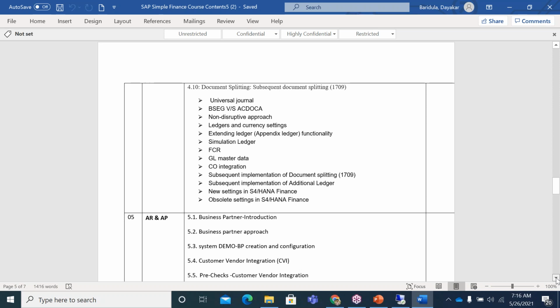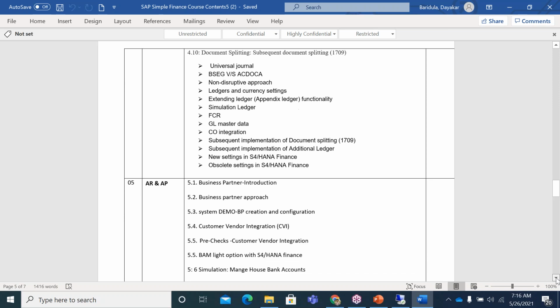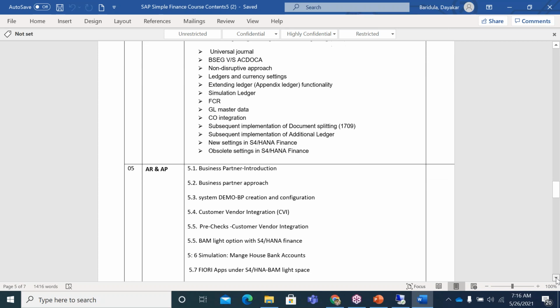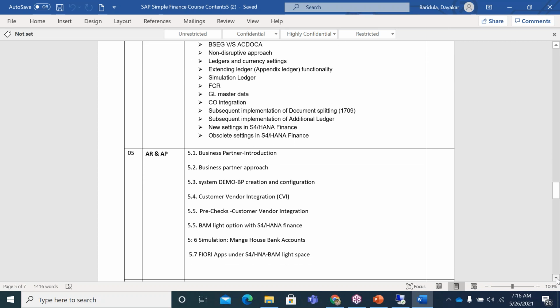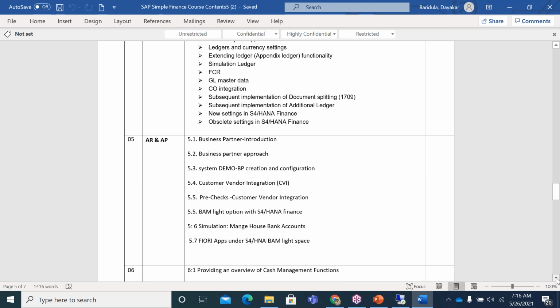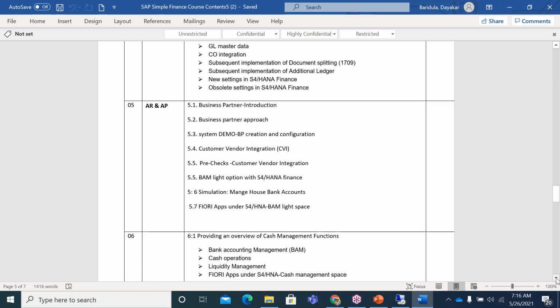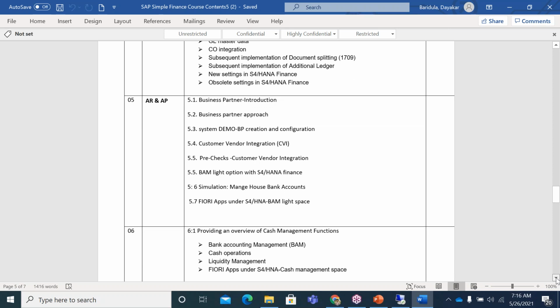The universal general concept, and we will also see this basic versus ACTOCA, non-destructive approach, ledgers and currency settings, and extension ledger concept, simulation ledger concept, predictive ledger concept, basically the GL master data, CO integration, and subsequent implementation of document splitting, subsequent implementation of additional ledger. Also, basically, we will see the new settings in SAP S/4HANA and absolute settings on SAP S/4HANA Finance.